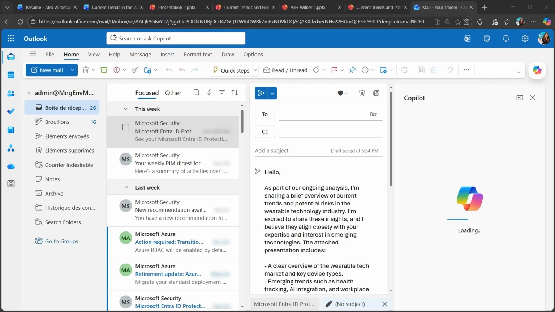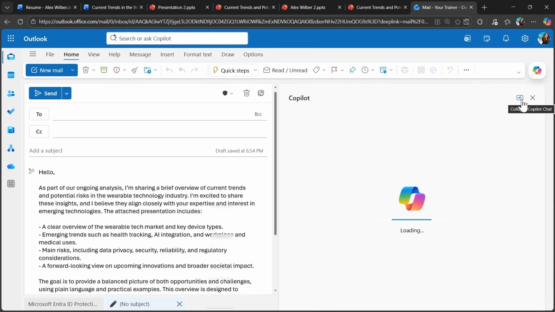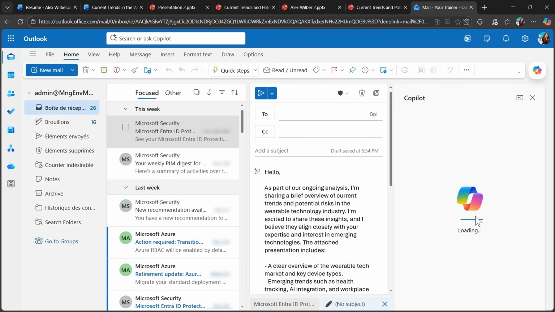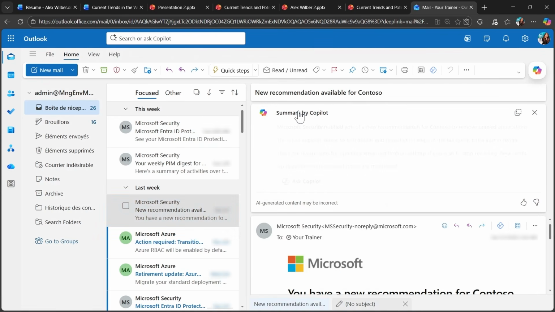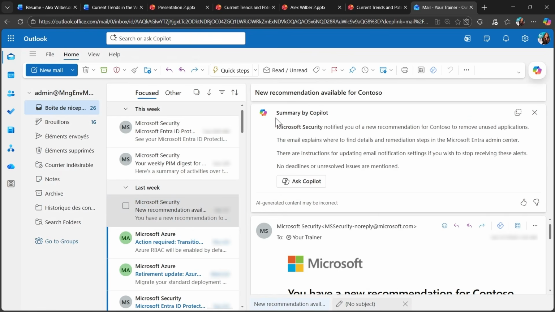So this Copilot on the right side is also available to improve your experience. You can change the size of the section, make it bigger or smaller, and so on. You see, it takes a bit of time that my Copilot is loading, and I will just refresh this section again. You can also use Copilot to create summaries of my mails.